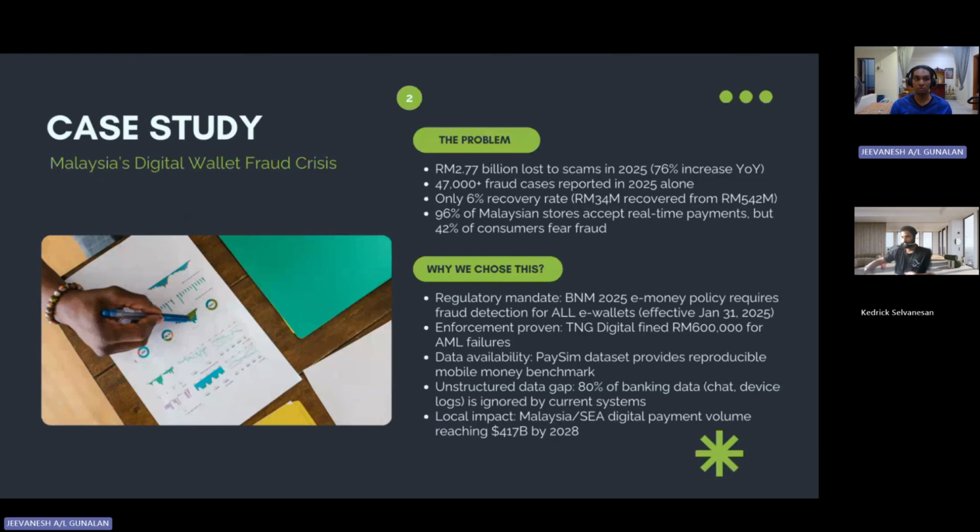So the case study we have chosen was Malaysia's digital wallet fraud crisis. The problem statement is that about 2.77 billion was lost to scams in 2025 alone. And among that, only a 6% recovery rate has happened.